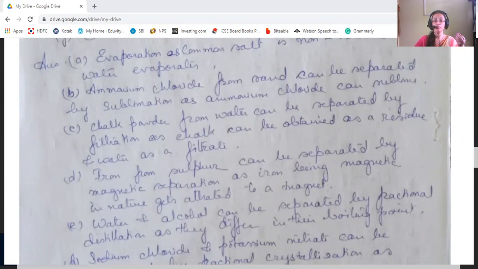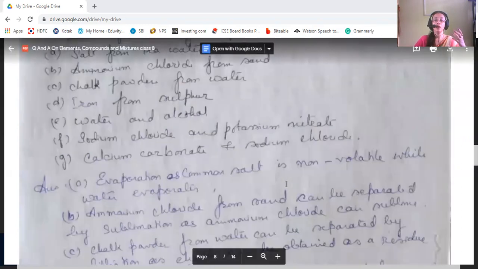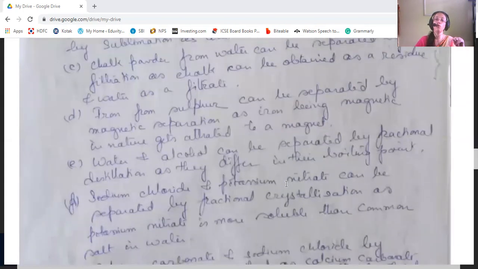Then water and alcohol. This mixture is a homogeneous mixture of miscible liquids, so we can separate it by fractional distillation, where they differ in their boiling points. Water has a separate boiling point and alcohol has a separate boiling point, and we can collect them accordingly. First we'll get the alcohol, because alcohol boils at a much lower temperature than water. So first we collect the alcohol, then the water.